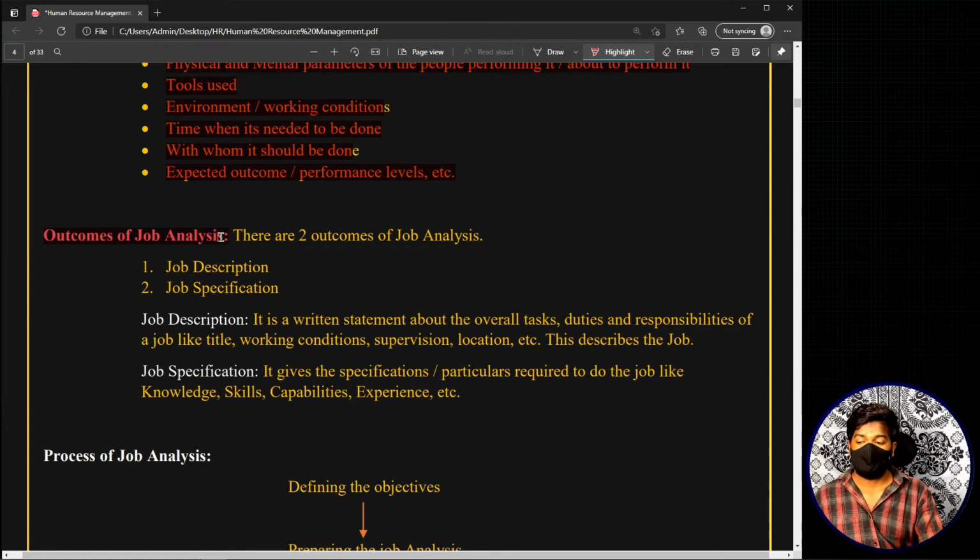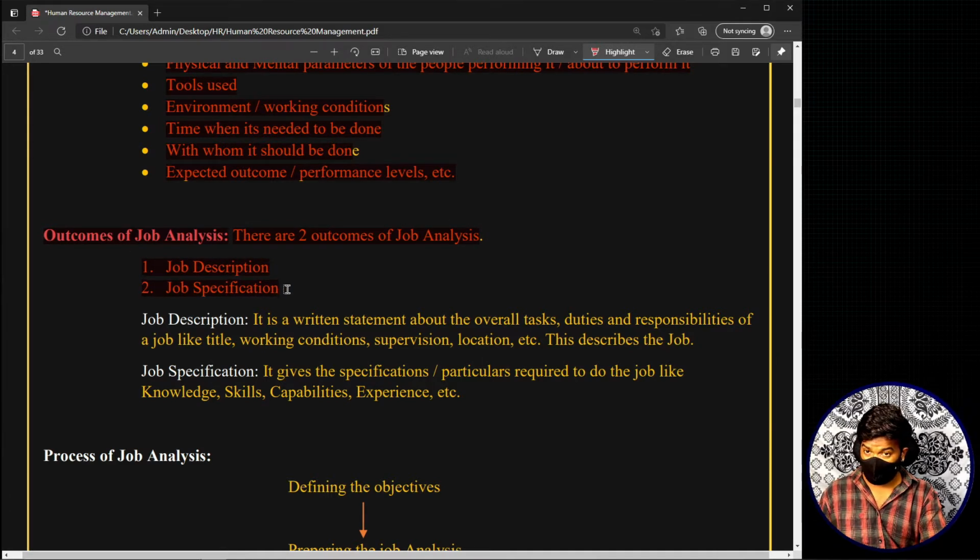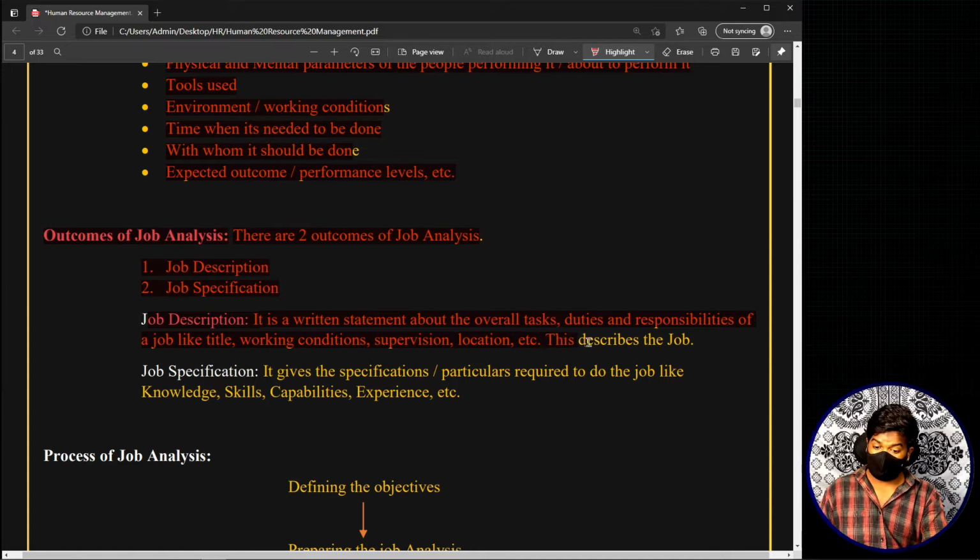Now, there are basically two outcomes of job analysis: job description and job specification. Job description is a written statement about the overall tasks, duties and responsibilities of a job, like title, working conditions, supervision, location, etc. This describes the job. Now job specification gives the specifications or particulars required to do the job, like knowledge, skills,